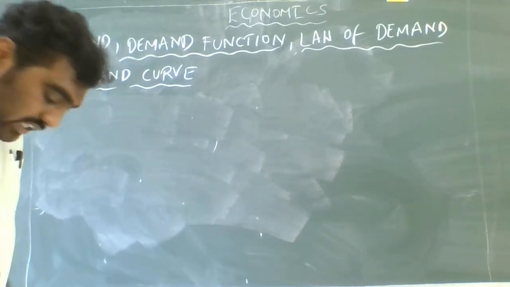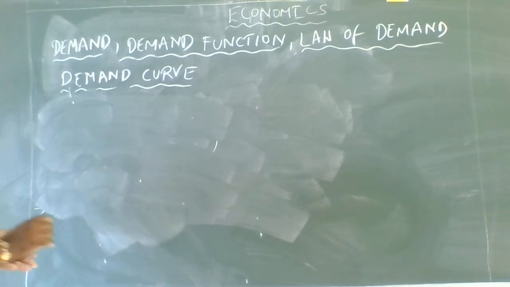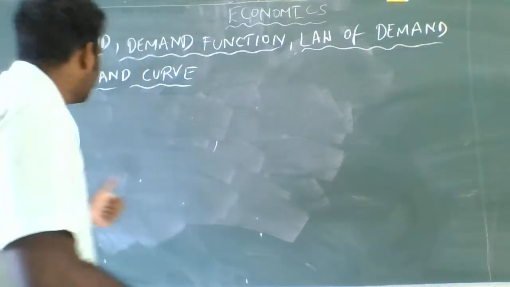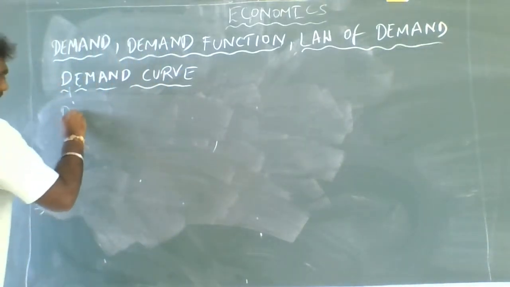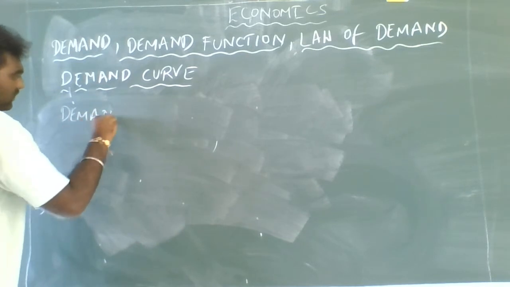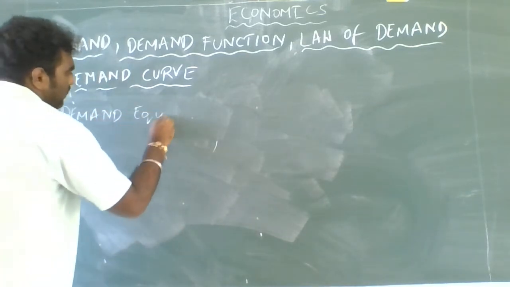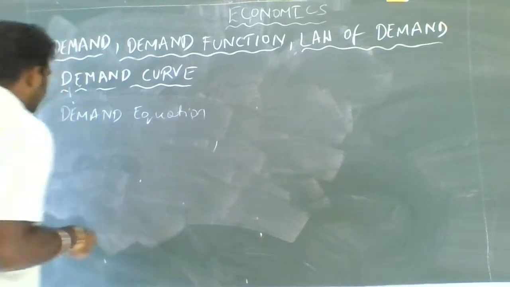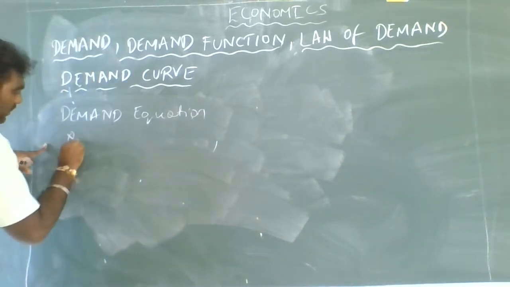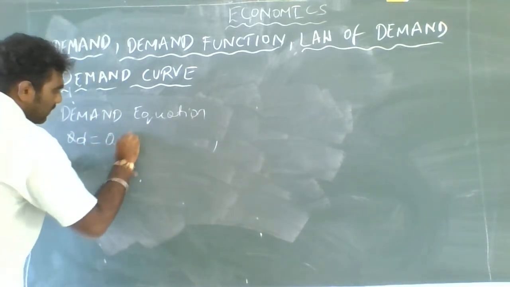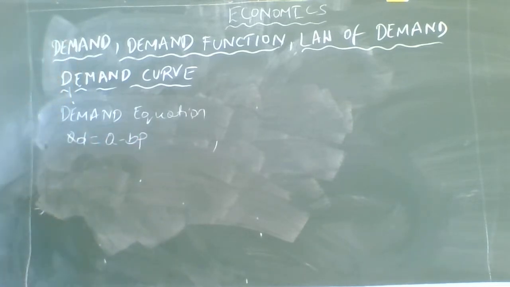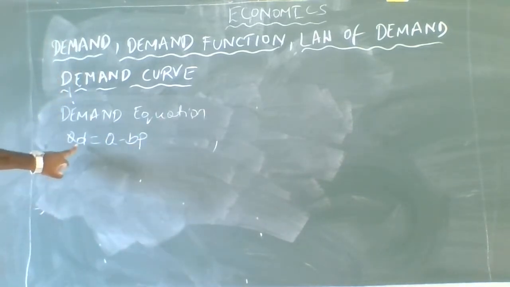We can further understand what is demand function, what is demand, with the help of a demand equation. Demand equation states that QD equals A minus BP. As I am repeating, QD equals A minus BP.